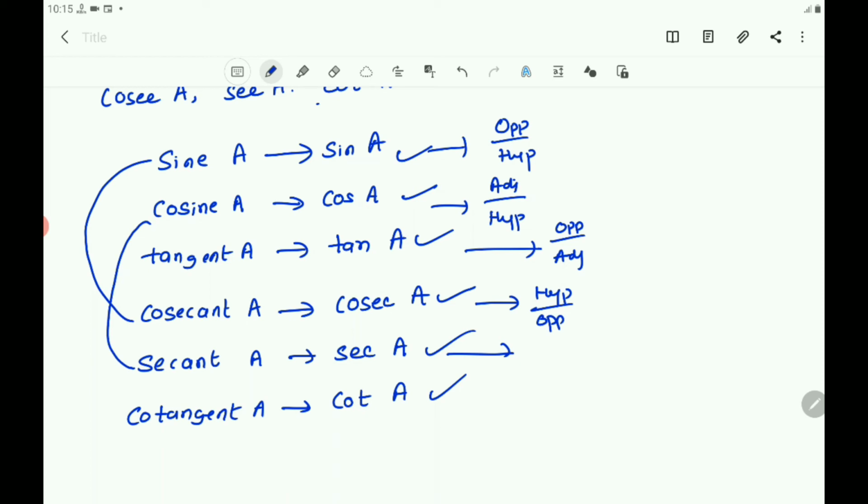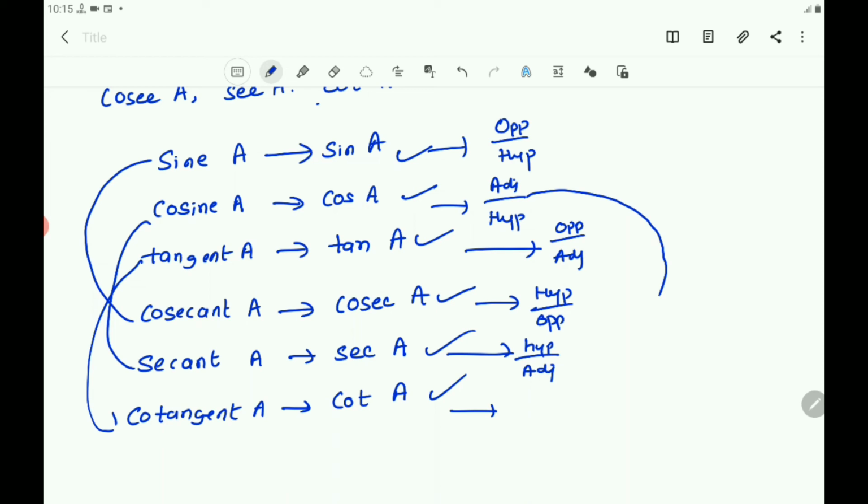Cosine and secant are reciprocals. Cosine A is adjacent by hypotenuse, so secant is hypotenuse by adjacent, H by A. Then cotangent is the reciprocal of tangent.